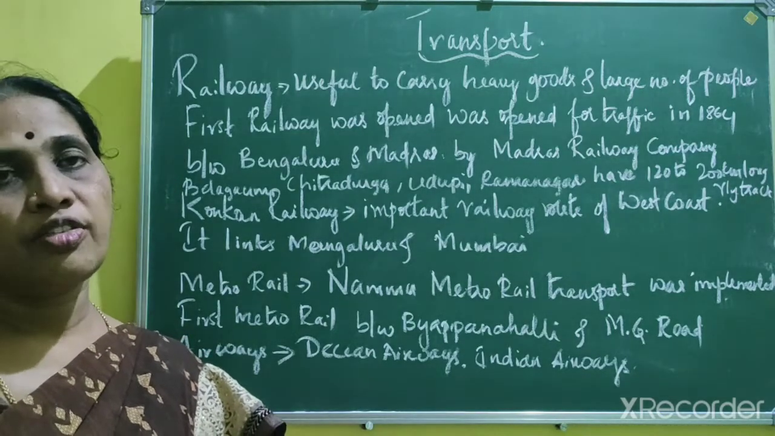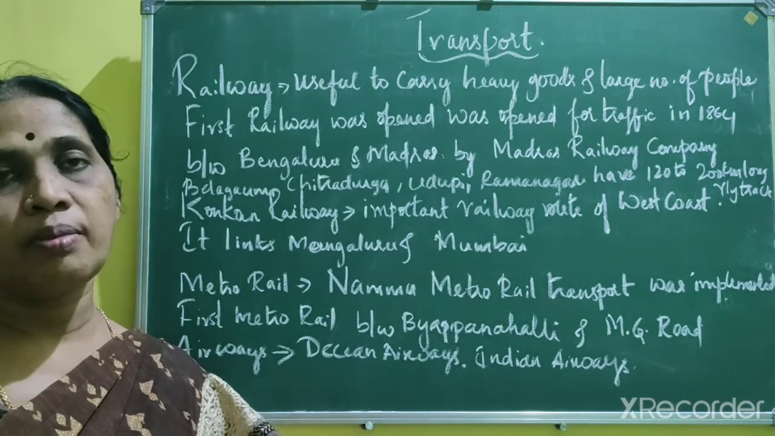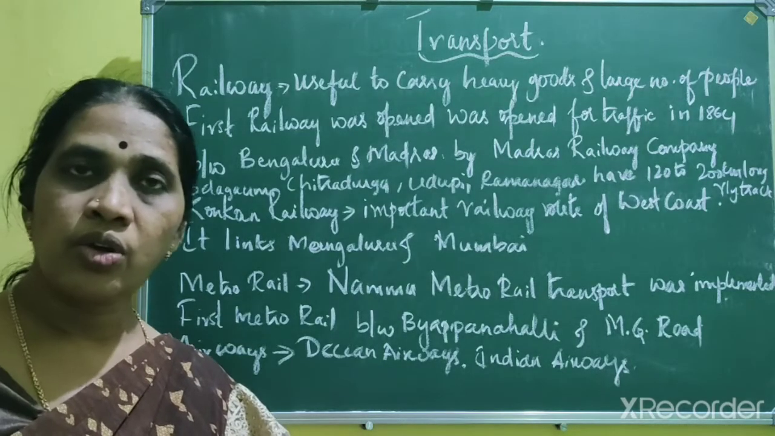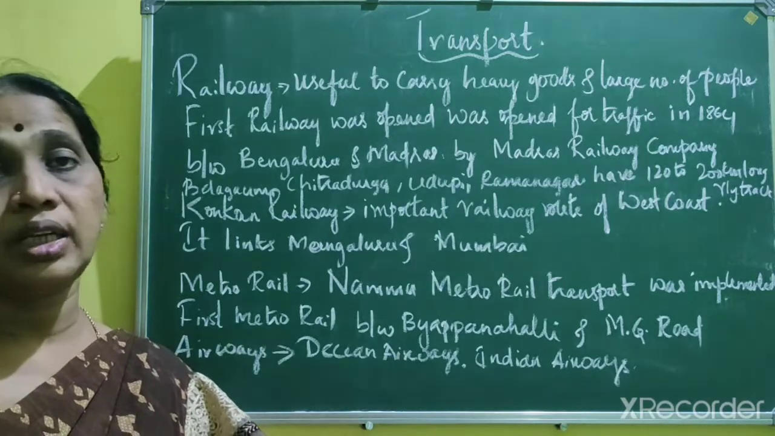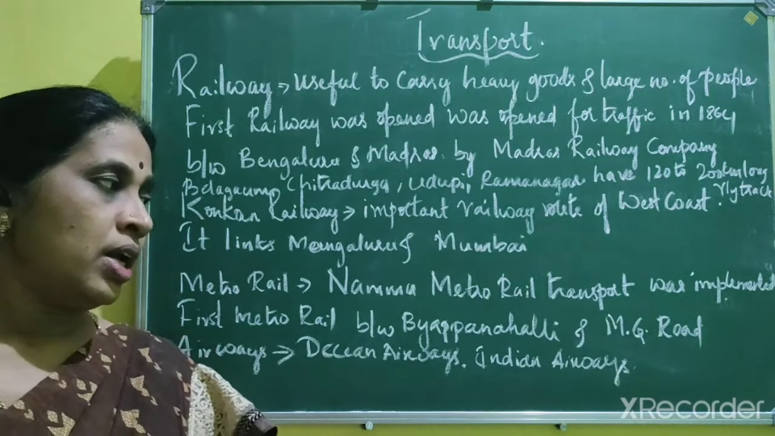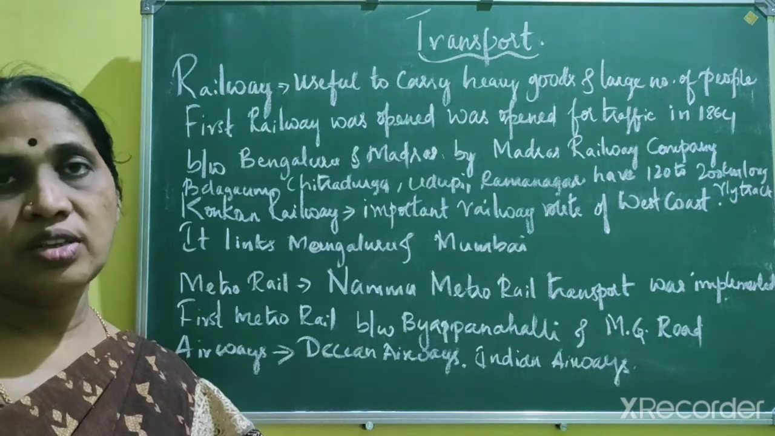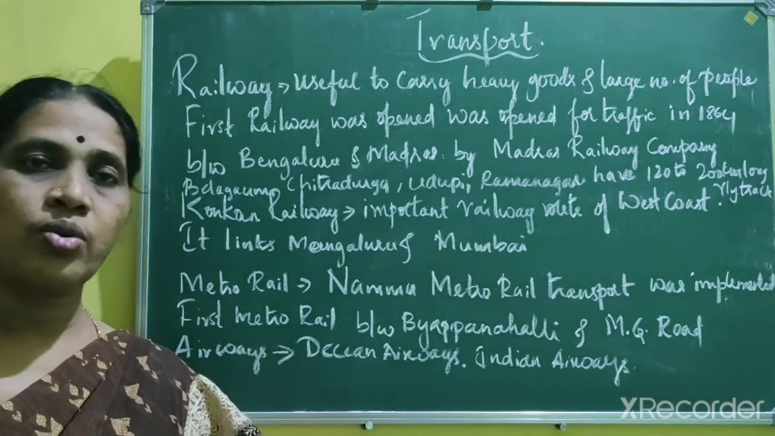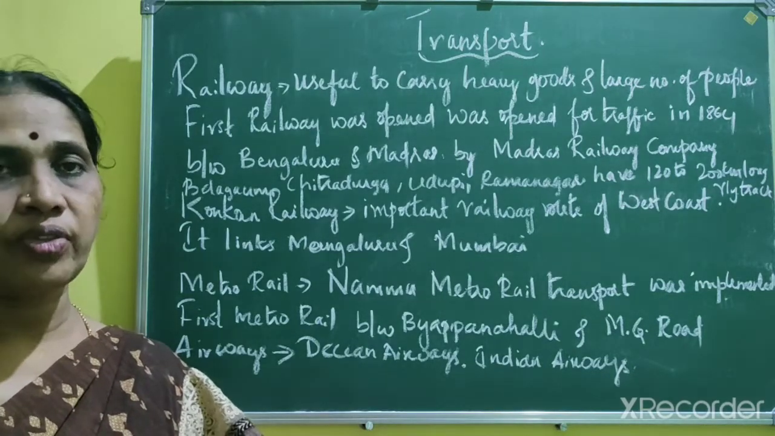And the first air route in India, that means in Karnataka, was between Bengaluru and Hyderabad. The first air route in Bengaluru was set up between Bengaluru and Hyderabad by the Deccan Airways in the year 1946. Later on, Indian Airways was nationalized in the year 1963. Afterwards Indian Airlines was established, and Bangalore was linked with various parts of the country.